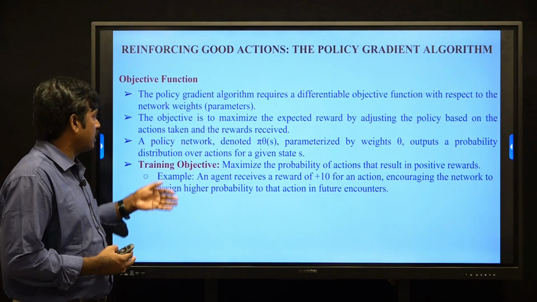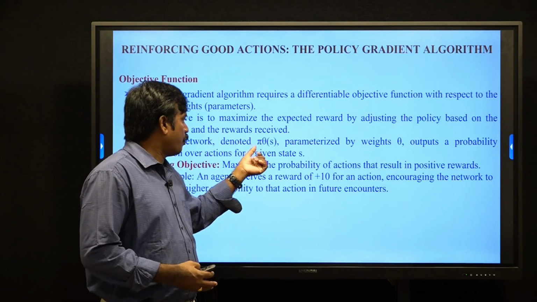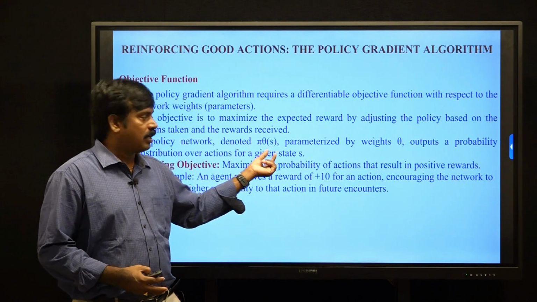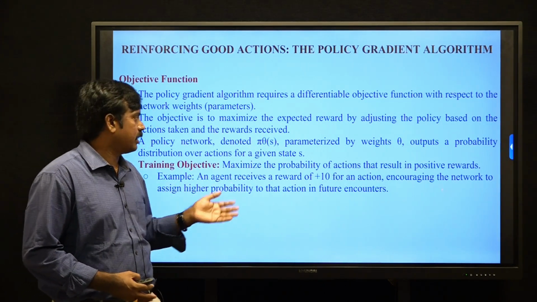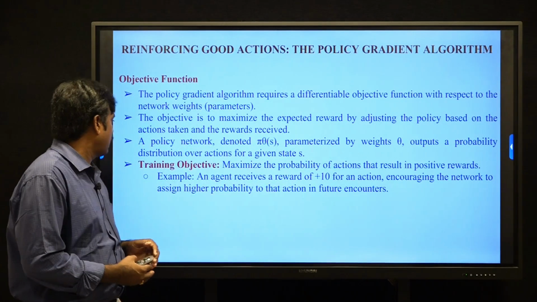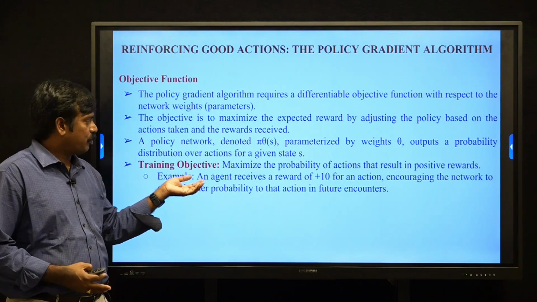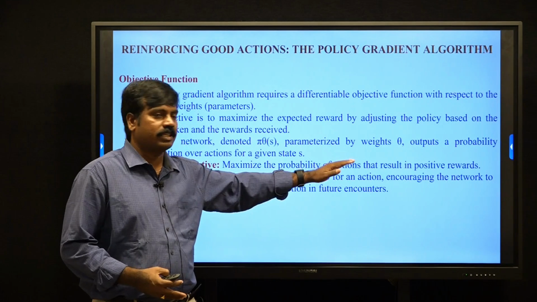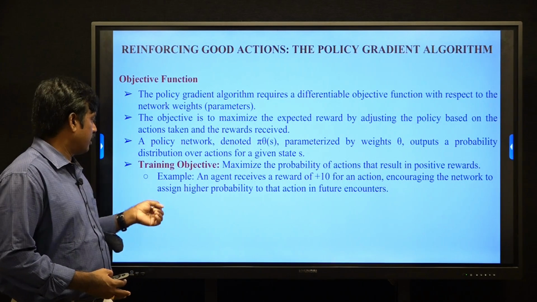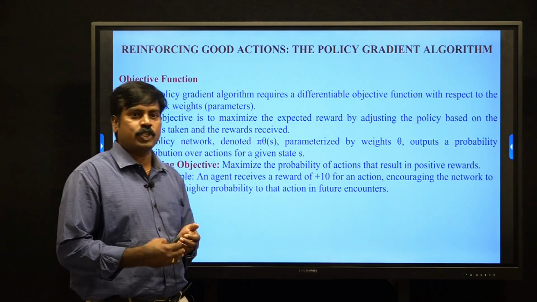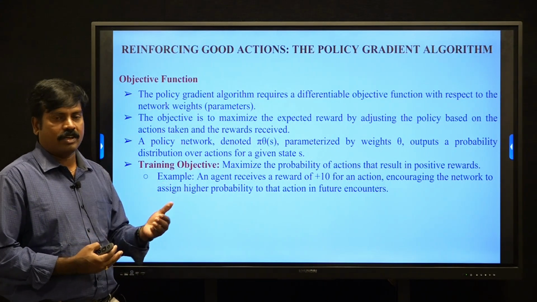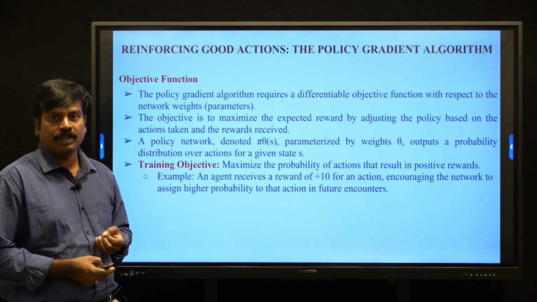The policy network is generally represented as pi theta of s. Pi is the policy, s is the state, and theta indicates the weights, the weights parameter of the policy network. In training, the objective is to maximize the probability of actions that result in positive rewards. For example, if we get positive rewards in any state, then the probability distribution of the actions is changed based on the received rewards.